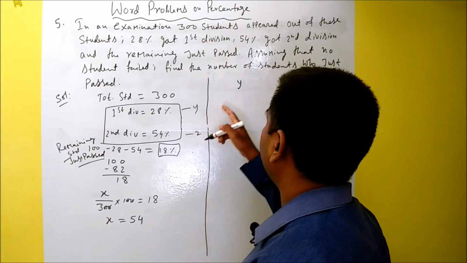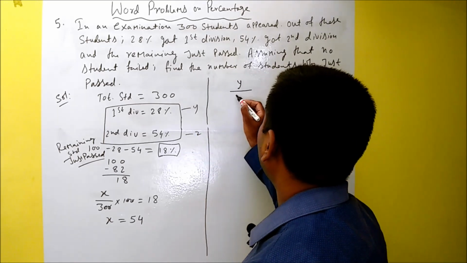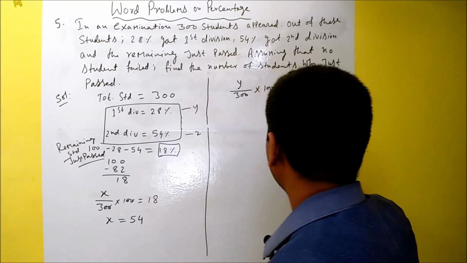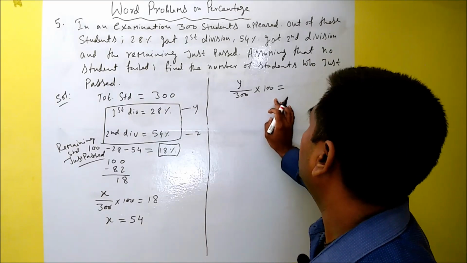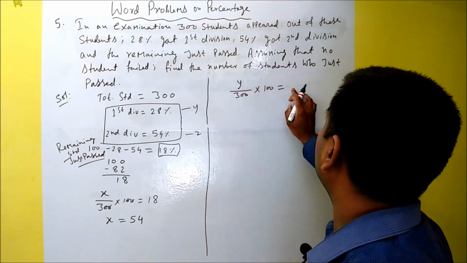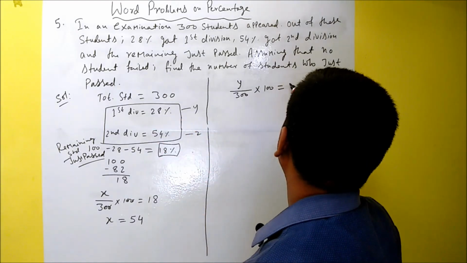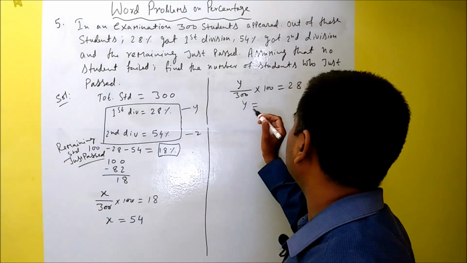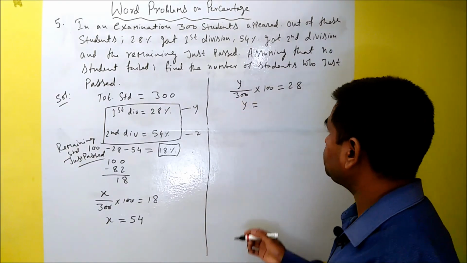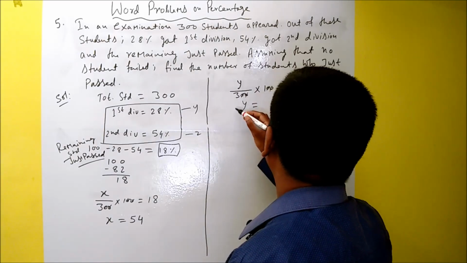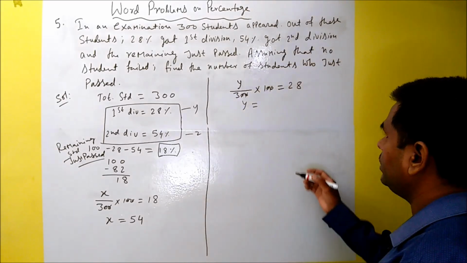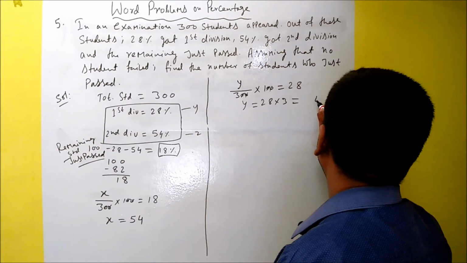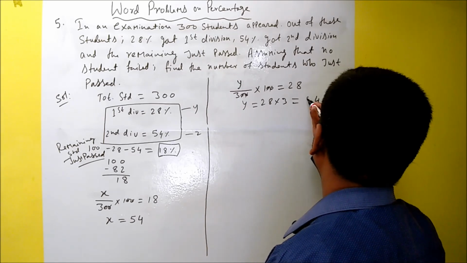So the number of students who secured first division divided by the total number of students, 300, multiplied by 100 will give the percentage. This is our percentage formula, right? Quantity by total quantity multiplied by 100. The percentage is already given in the question. This is 28. So upon solving, we will get the number of students who have secured first division. Again, we have to multiply 28 by 3, which gives us 84.